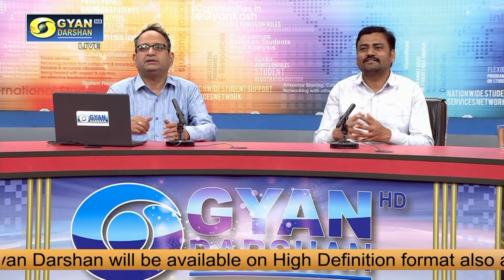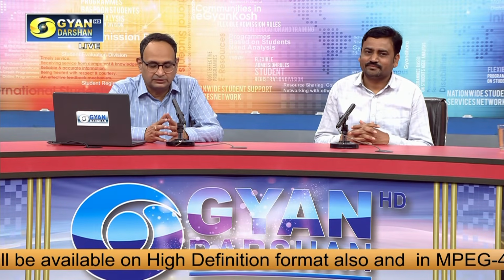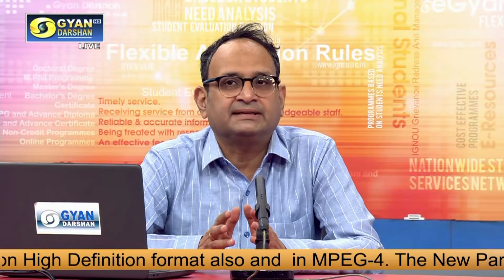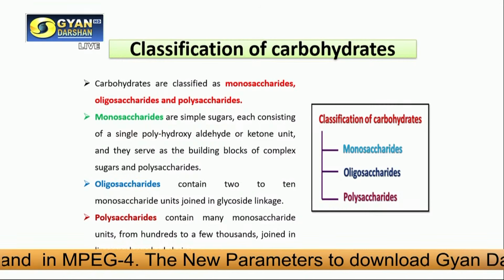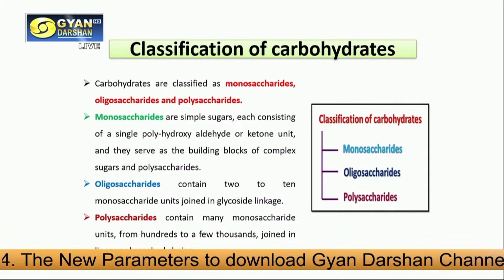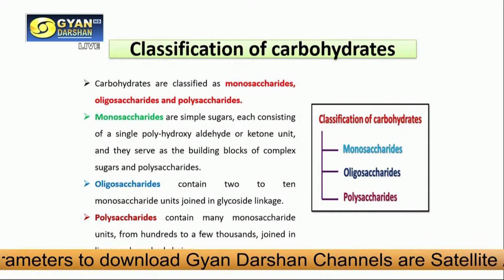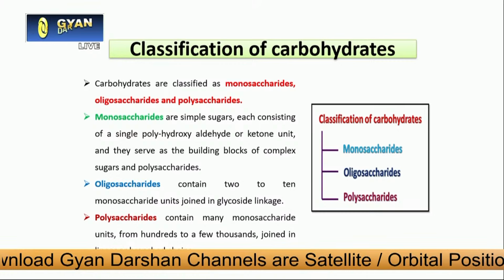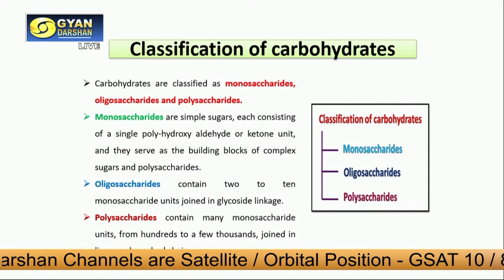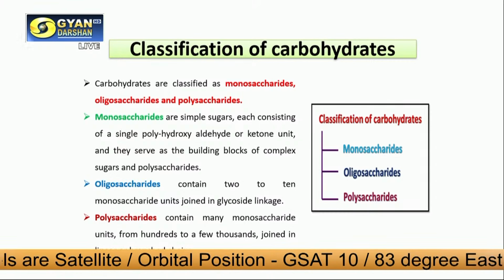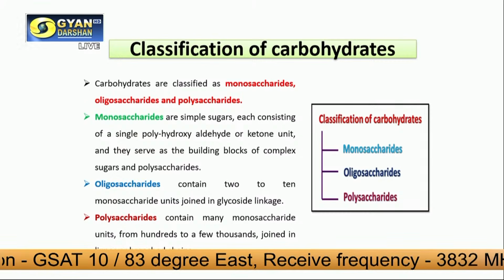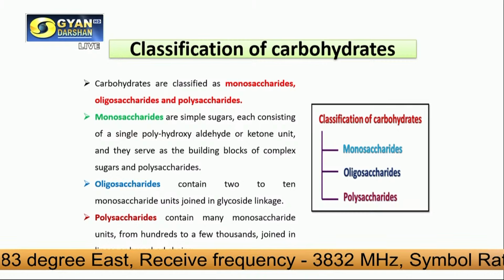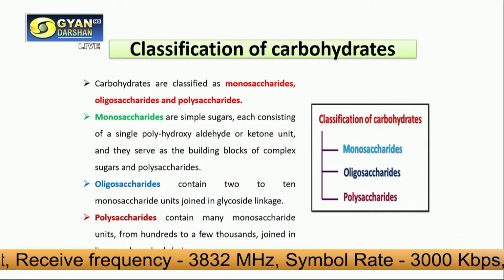Sir, what are the different classes of carbohydrate? That's a very pertinent question. These can be classified as monosaccharides, oligosaccharides and polysaccharides. As we can see on our slides, monosaccharides are simple sugars with a single aldehyde or ketone unit, but there may be multiple hydroxyl functional groups, and they serve as building blocks for oligosaccharides or polysaccharides.